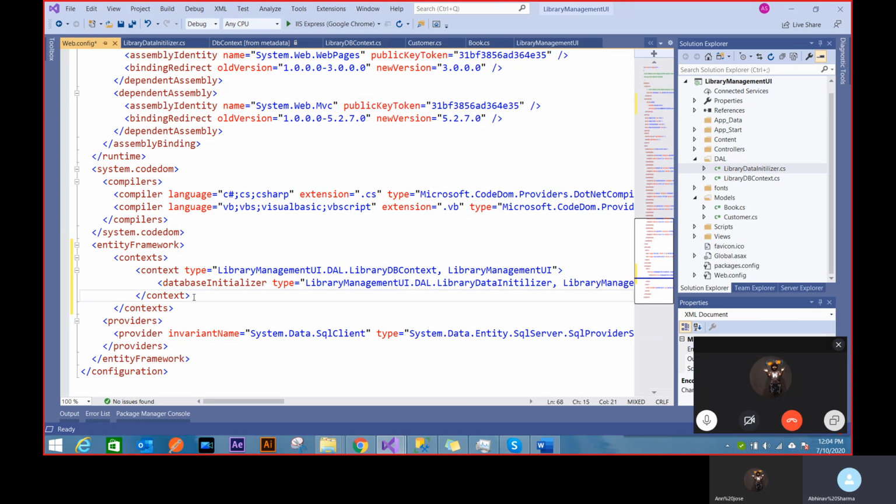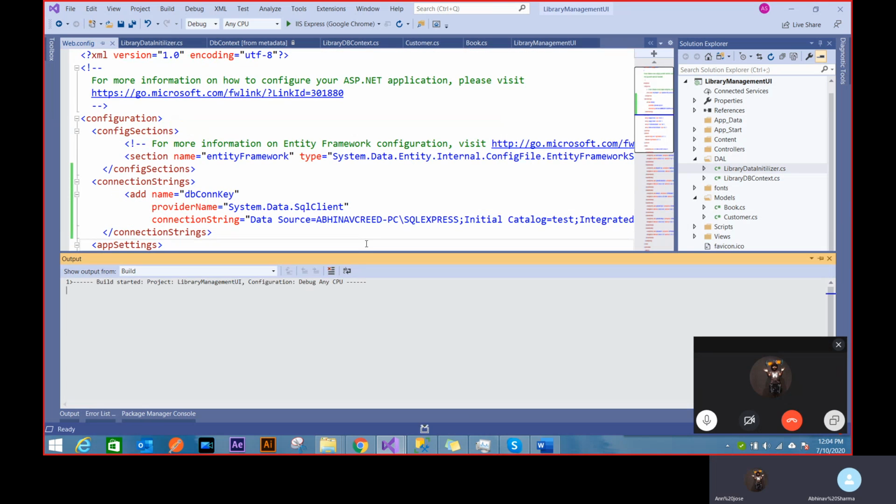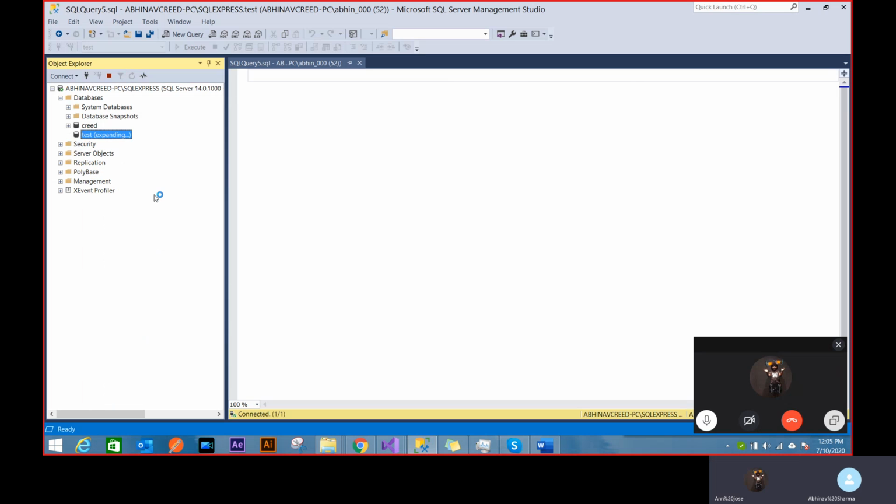My connection string is being provided in web.config. Everything is ready. It knows my entities, it knows my database to go to, it knows what initialization is going to happen, where the seed is. So when I run this project, everything should work. So let's try to run this. Obviously, we don't have any UI, so we won't be seeing anything on the UI right now, but we will go to the database and see those tables. This is the database that I've connected. I should see those tables pre-filled for me, right?